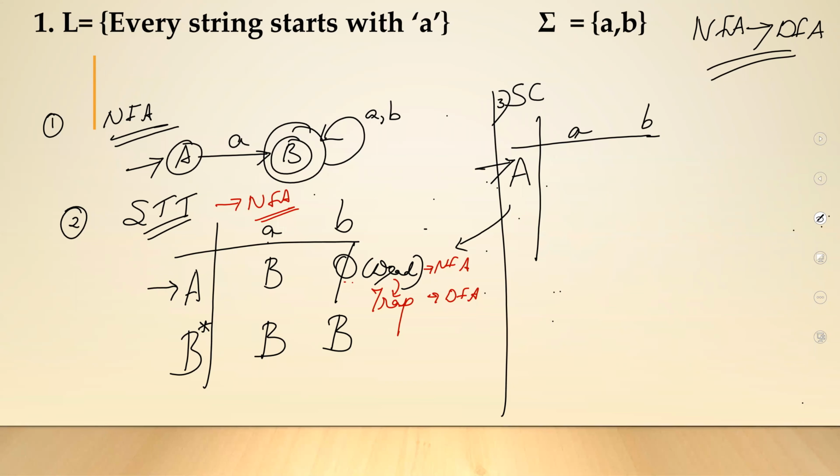So A on small a, I will be getting a B. A on small b, I'm having a phi over here. I cannot have a phi in my DFA. You are now constructing your DFA, so you cannot have a phi over there, which means you are going to a new state. Instead of the dead state, I now transform this into a new state called trap.